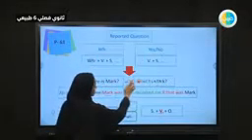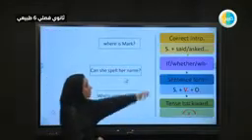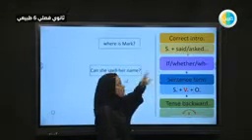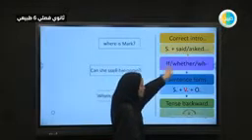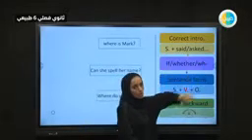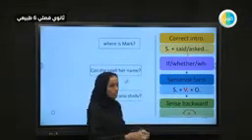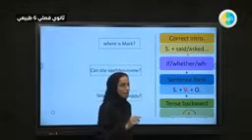So let's delete everything and go to a similar exercise. The steps are here. Correct introduction: he asked me, he wondered, he wanted to know. Then if or whether, if it is a yes/no question, or you will use the WH question word as it is. Sentence form: he is going to be he is. Then one tense backward. You will go one tense backward. Present into past, and past into past perfect.